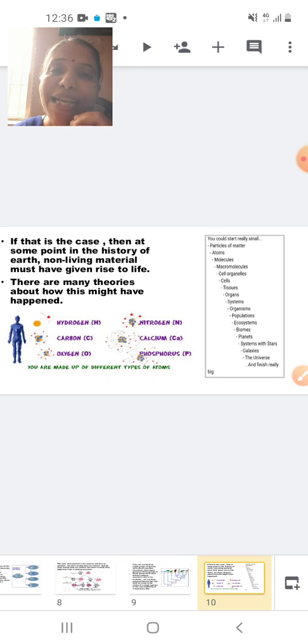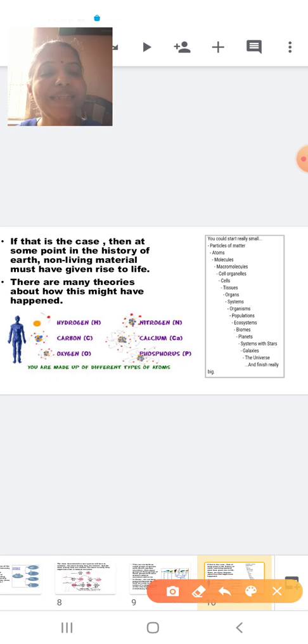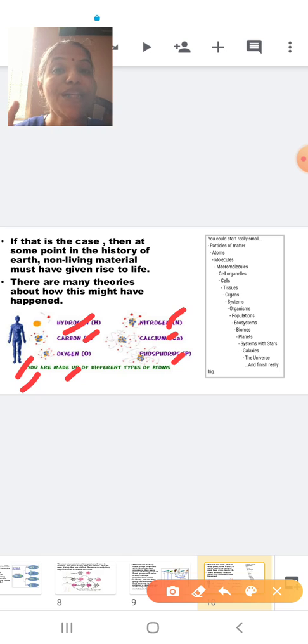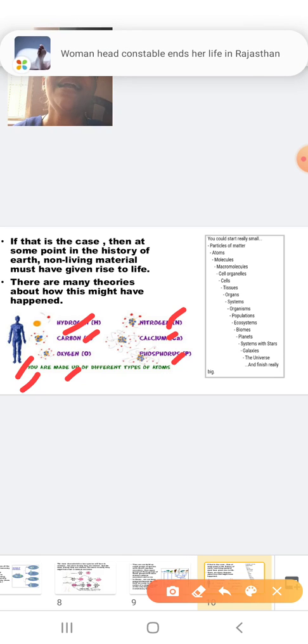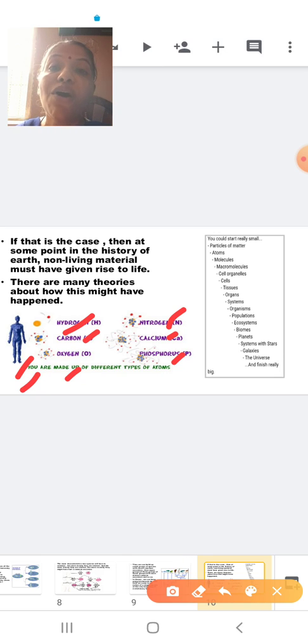So at a very basic level, we see that the cell is made up of atoms. Here there is a picture. It tells you hydrogen, carbon, oxygen, nitrogen, calcium, phosphorus. These are the different elements present in a cell, and many cells having all these elements will come together and result in the formation of an organism.